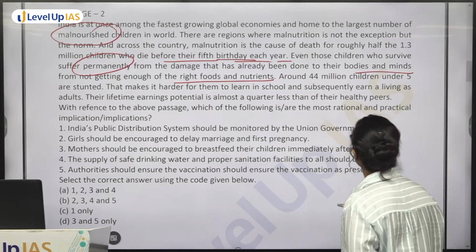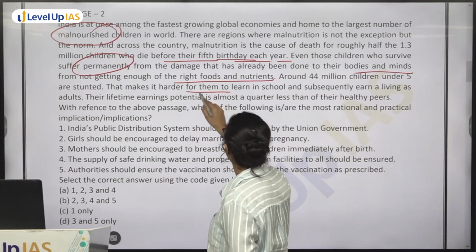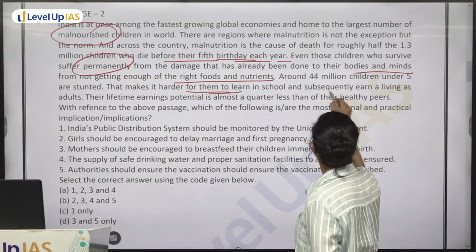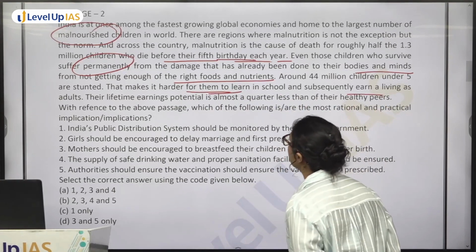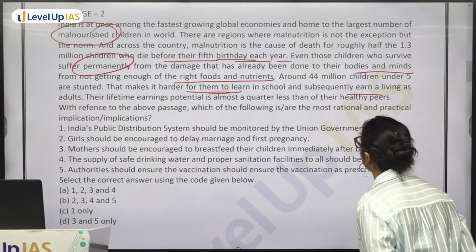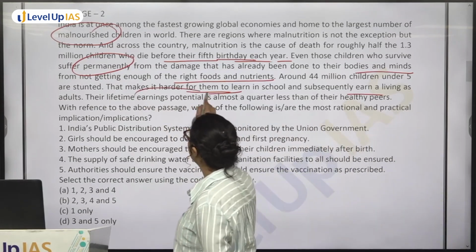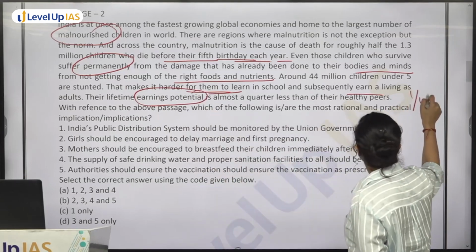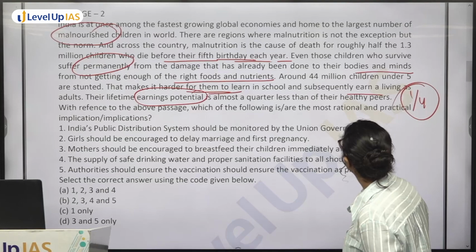Around 44 million children under 5 are stunted. That makes it harder for them to learn in school and subsequently earn a living as adults. Their lifetime earnings potential is almost a quarter less than of their healthy peers. So इनका earning potential भी क्या हो जाता है? Almost a quarter, 1/4 or less than that of their healthy peers.